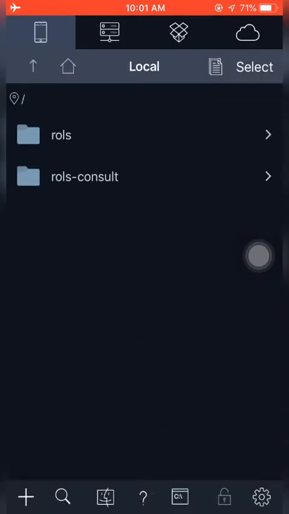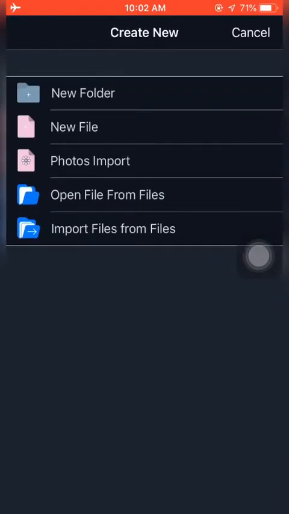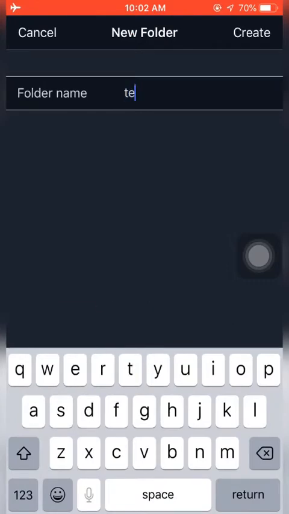So we have Rose-Consort. Don't forget, I was having Rose, which is my personal project. I'm already doing it. I'm on it now. So let's see. We are now inside Rose-Consort. You can see Rose-Consort at the top of my screen. Then you can see there is no file or folder. We are going to create another folder, and we are going to call this folder test-site.